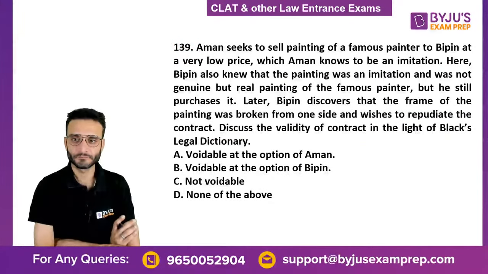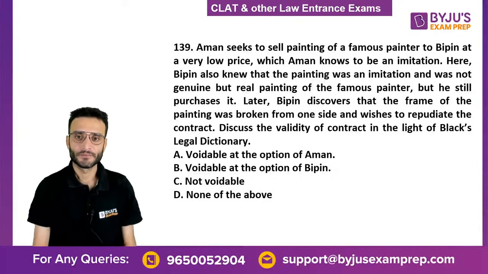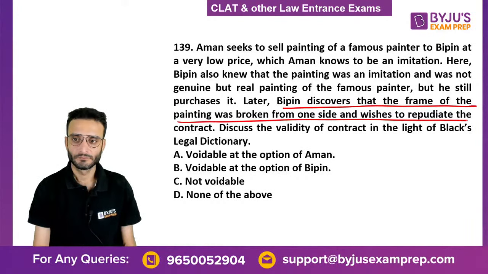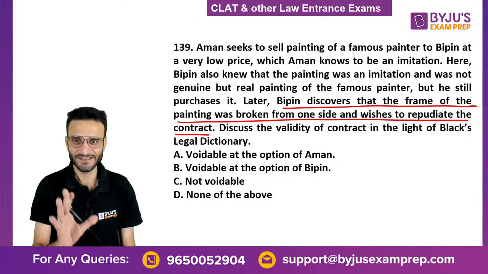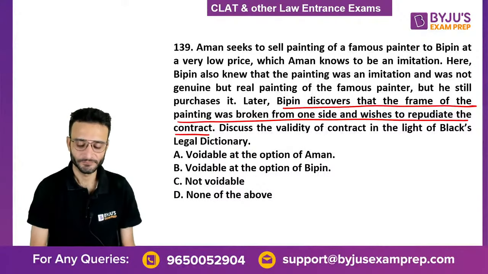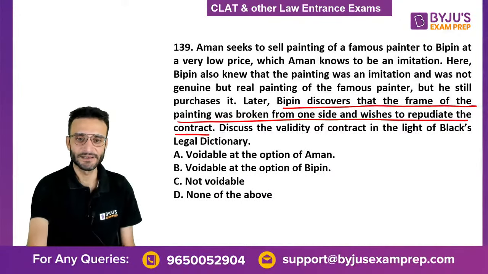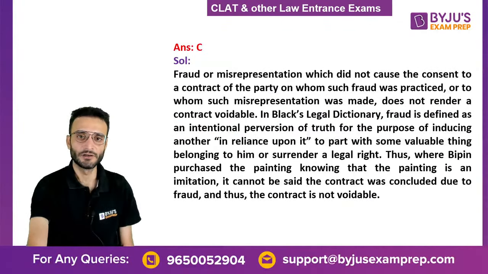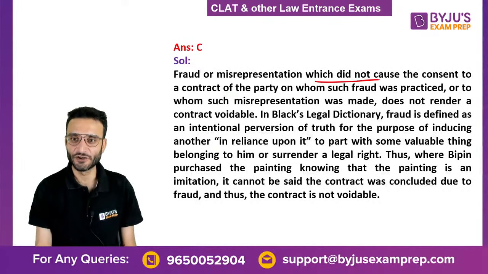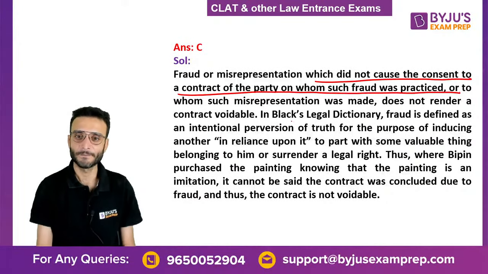139. Similar question. That's the only difference. The correct answer is that it is not voidable, because fraud or misrepresentation must cause the consent of a party to a contract.